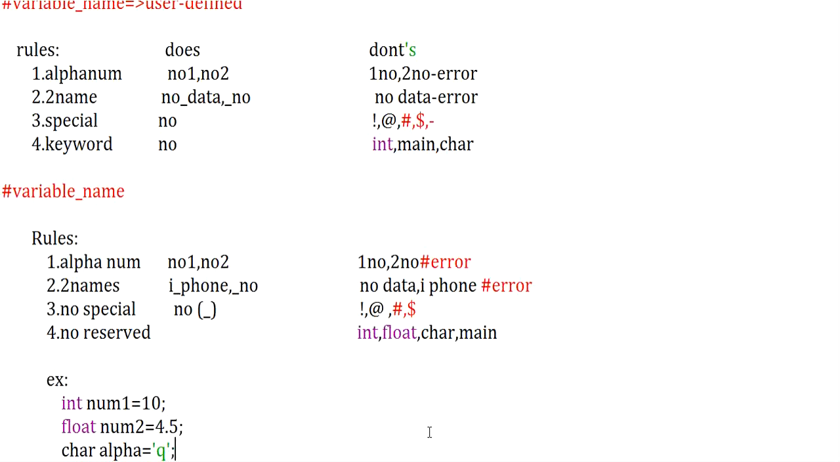I hope you are clear with what is a variable, how to declare a variable, what is a data type, and what is the memory size required for each one.